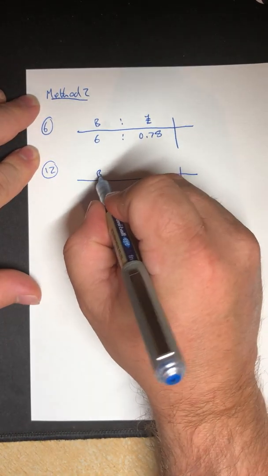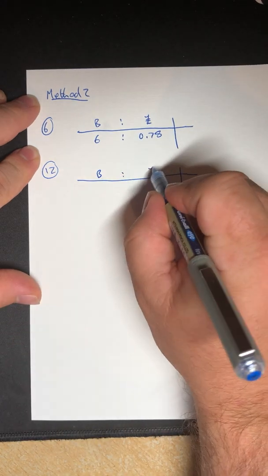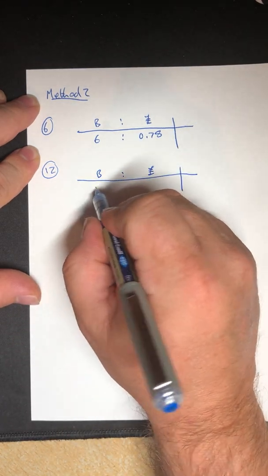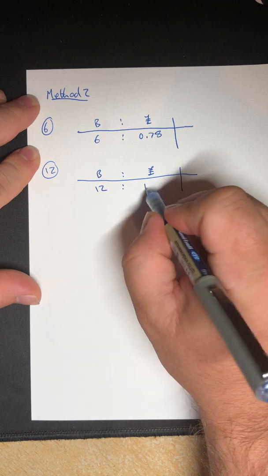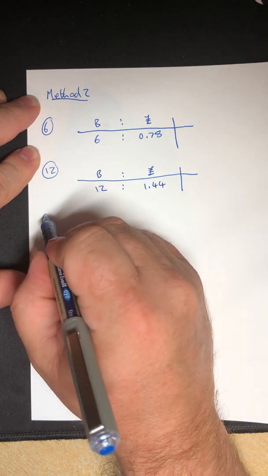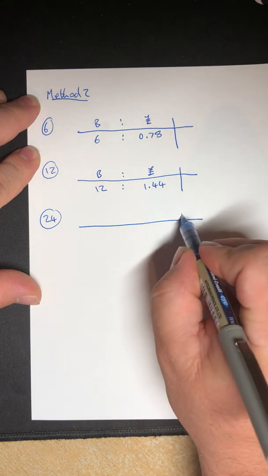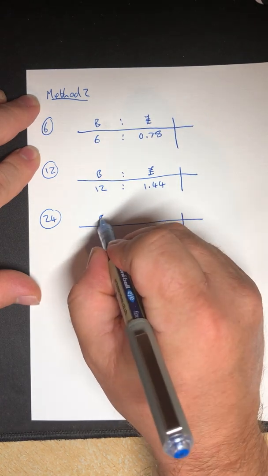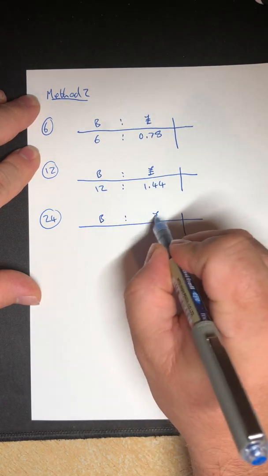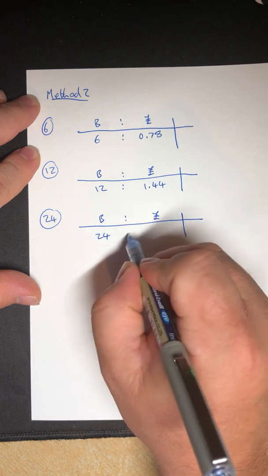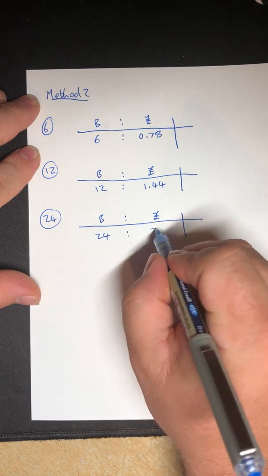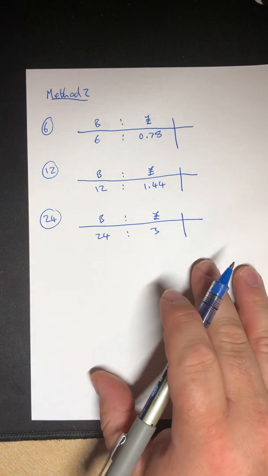So there's nothing different about this to what I'd done before. 12 buns cost £1.44, and then the 24 pack. I just want you to be thinking, what is the alternative approach to this question? There we go, so we're ready to answer it.